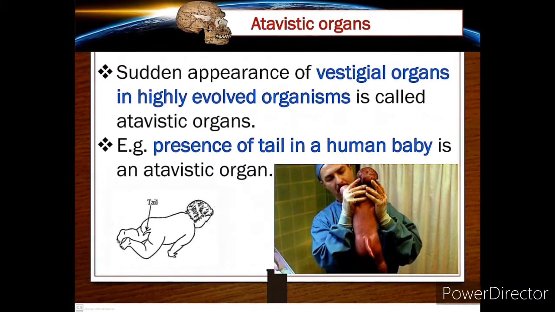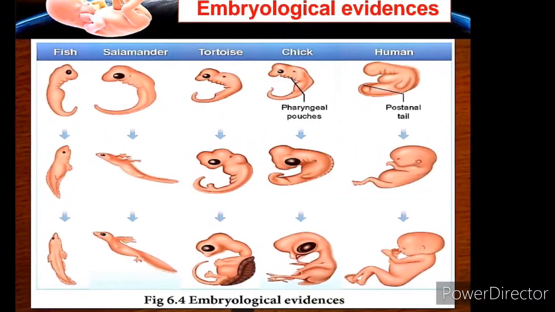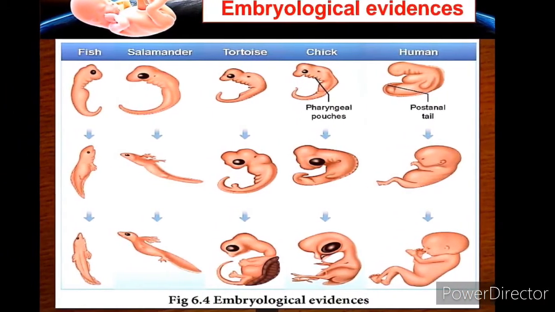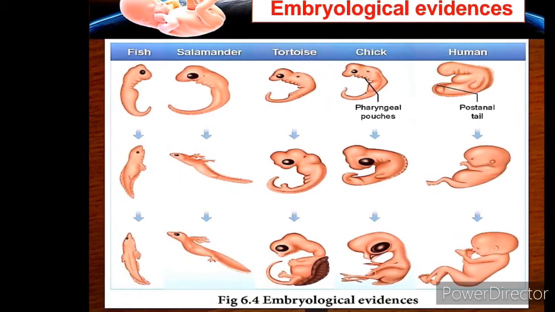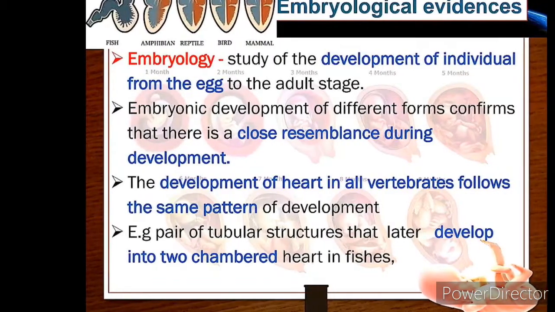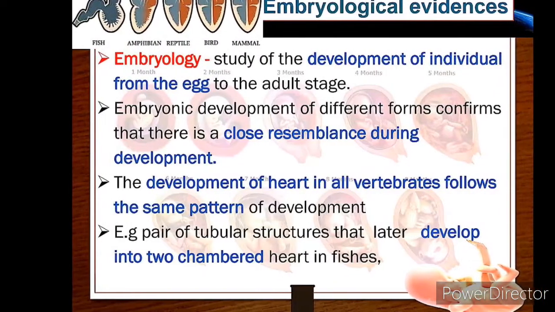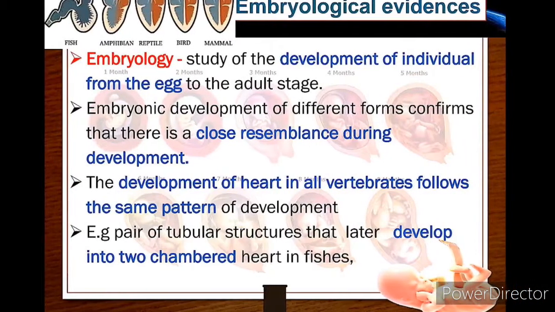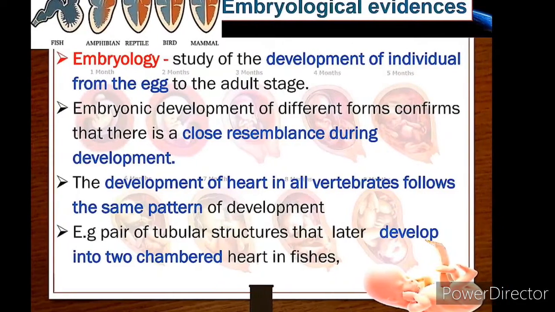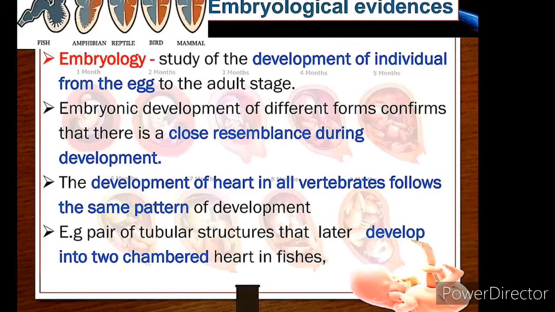Next, embryological evidence. Embryology deals with the study of the development of an individual from the egg to the adult stage. A detailed study of the embryonic development of different forms makes us think that there is a close resemblance during development.